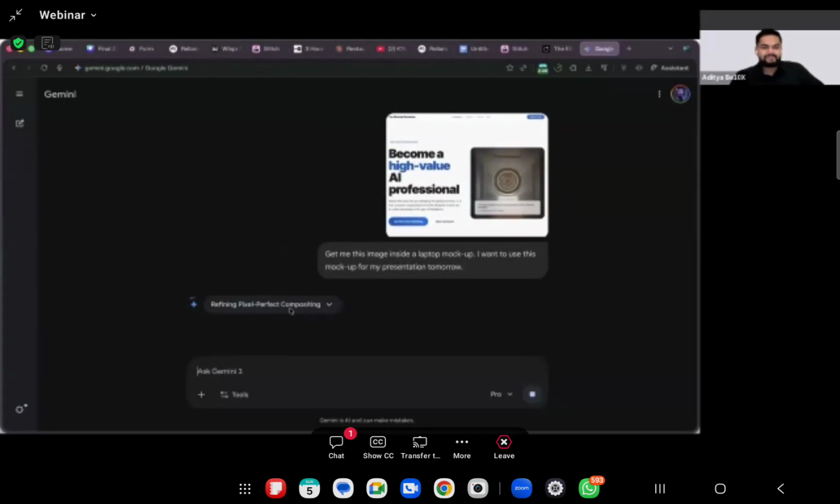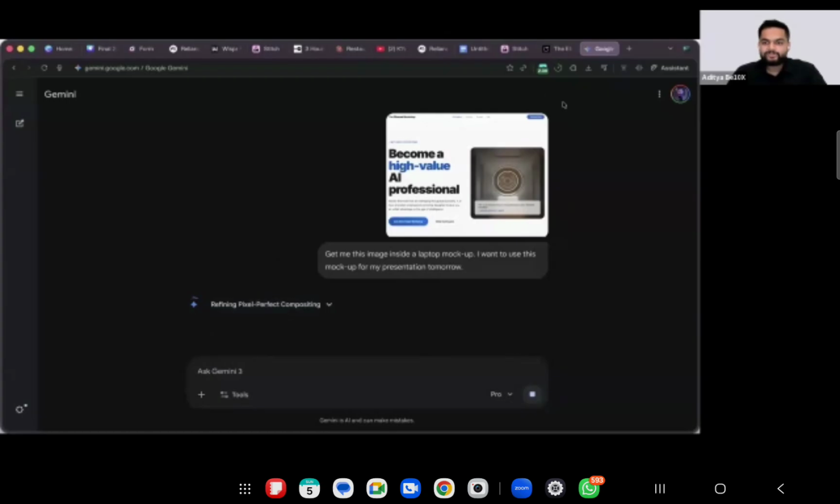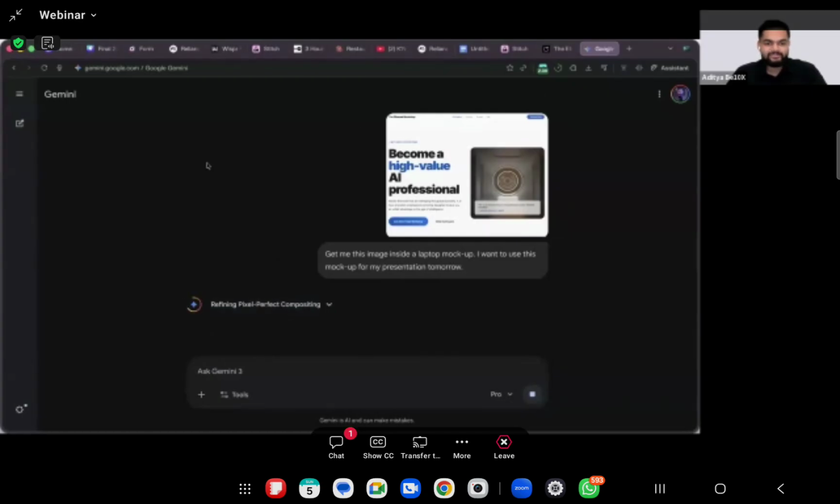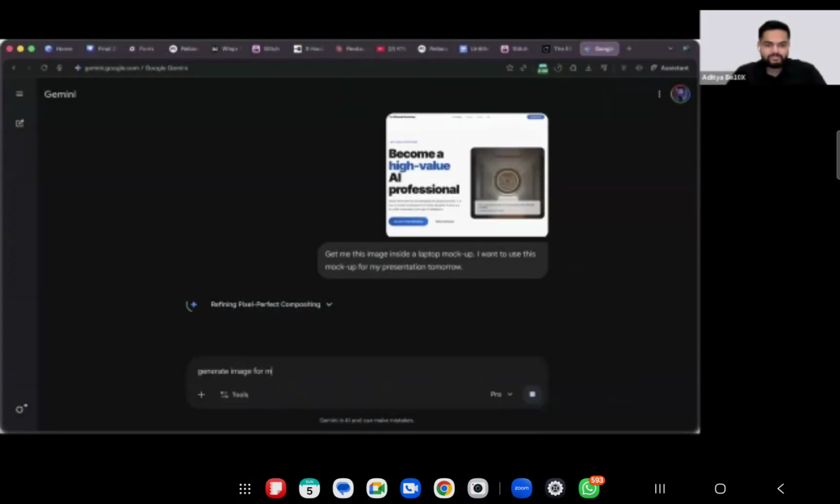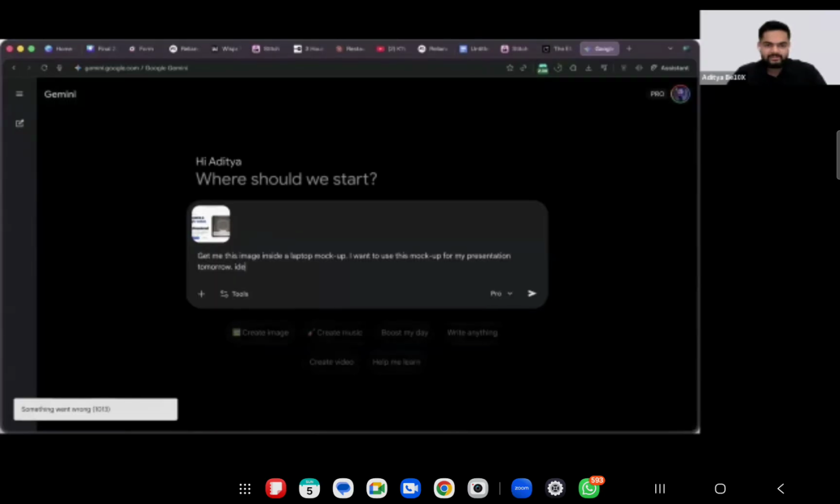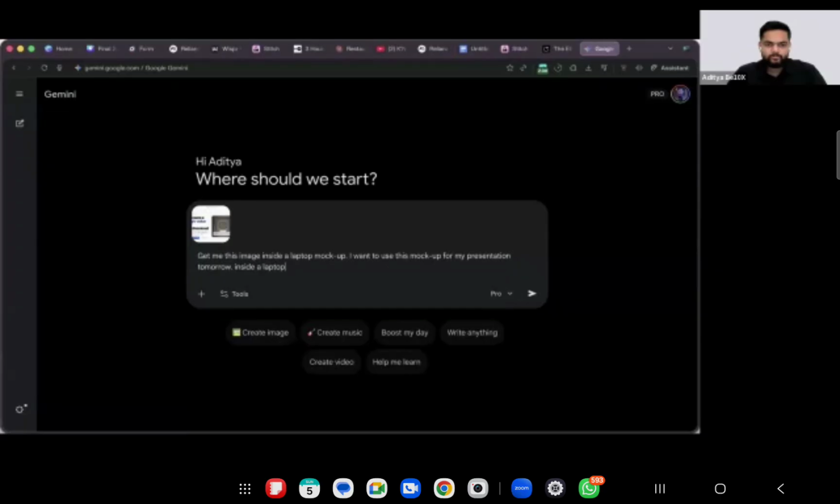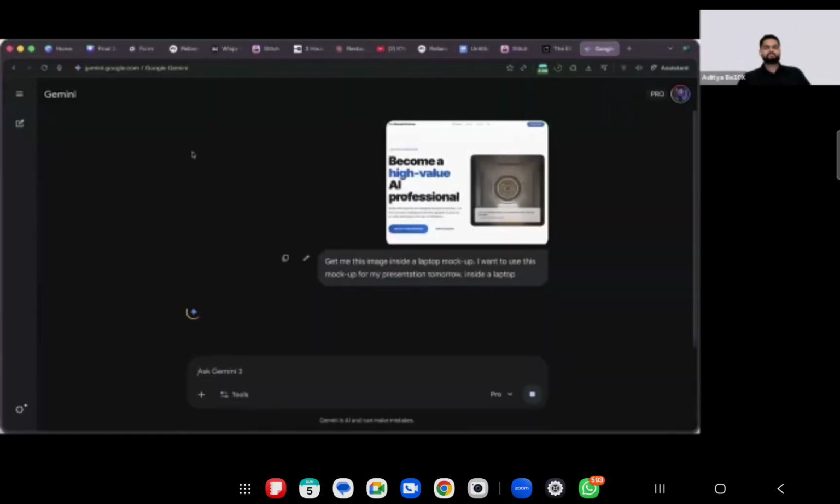So it will take some time and it will generate that image for you. I'll ask it to again generate an image for me of this inside a laptop. It will take around 10-20 seconds and it will generate for you. Is it free? Absolutely, it is free.